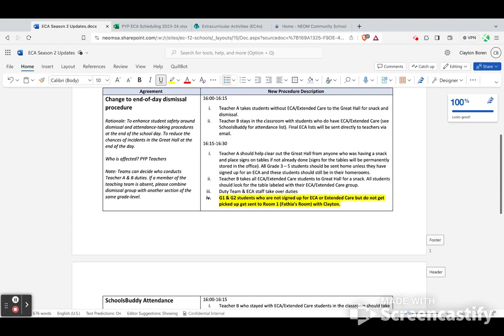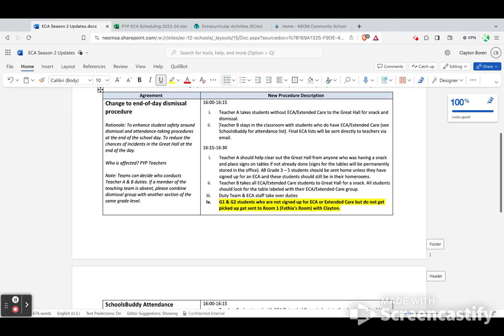The first big change will be an end of day dismissal procedure change. Previously we were taking all the students to the dining hall at 4 o'clock. Now you'll have to split your class into 2 groups at the end of the day. One group is the group that is not staying for ECAs or extended care. They will go have snack from 4 to 4:15. From 4 to 4:15, if the student is staying, they will stay in the classroom with teachers, and teachers will take attendance on Schools Buddy for ECA and extended care students. Now, I don't care how you choose to separate this.